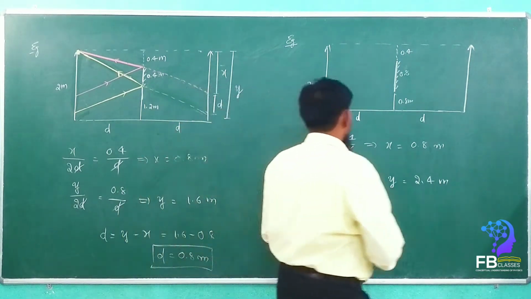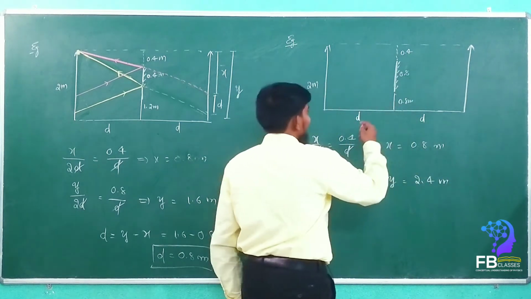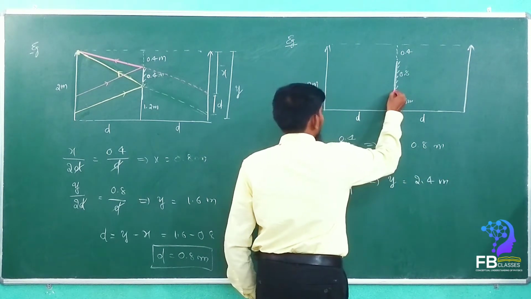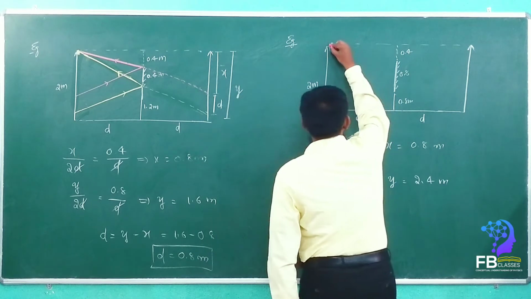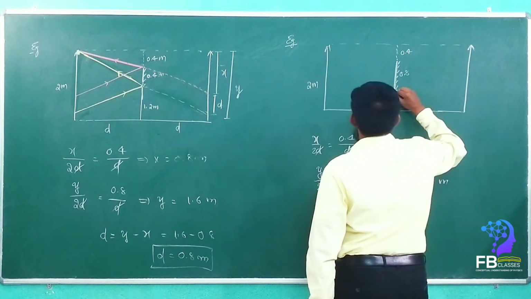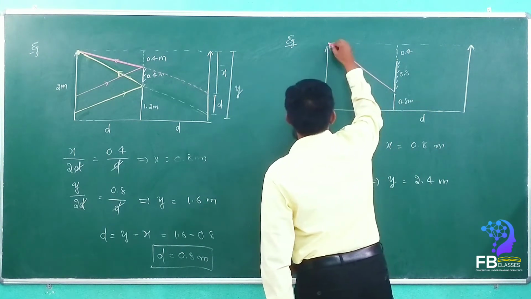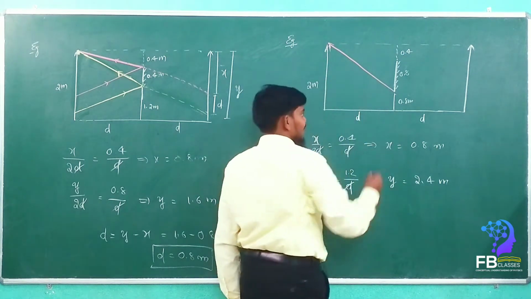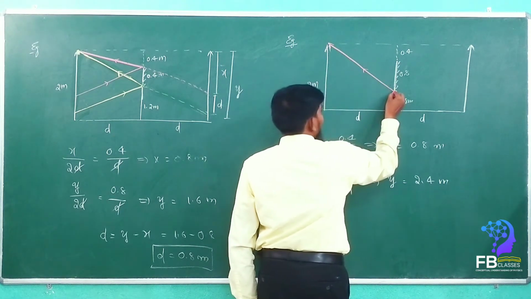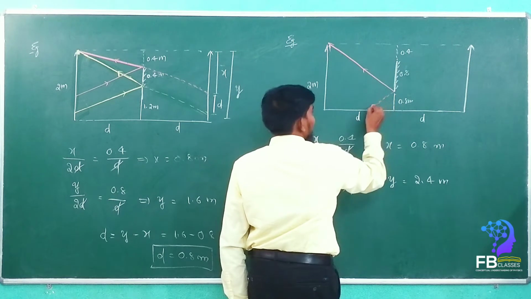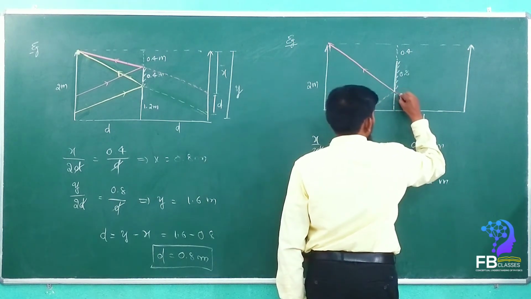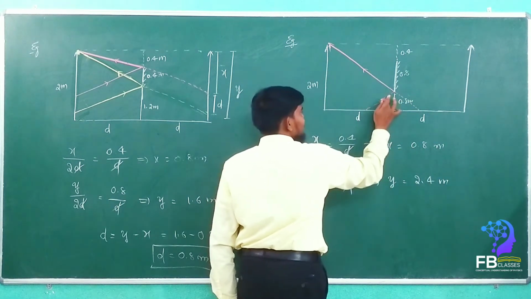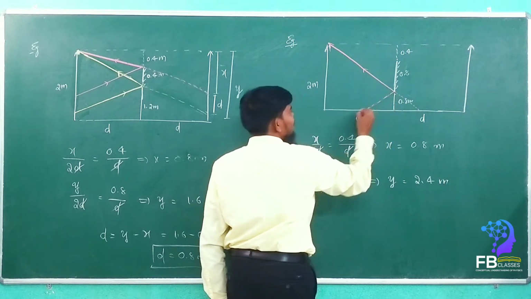See, if you draw the ray diagram, how will it come? See here now, my dears. One of the rays we have to take. See here, if you are drawing like this, this one ray enters into the eye. Yes or no? See here, where it should come? It will appear like this. Yes or no? Yes, sir. This is the image formation. The image formation we know very well.